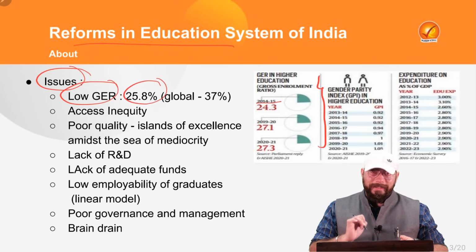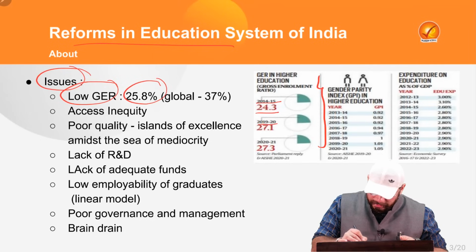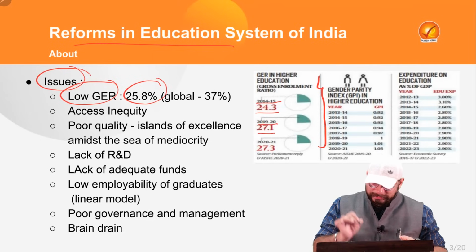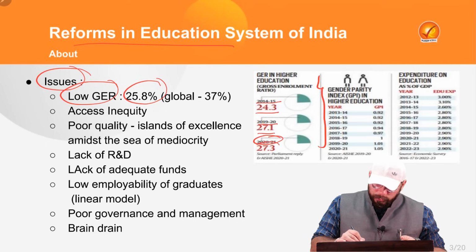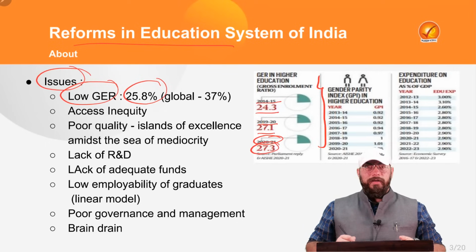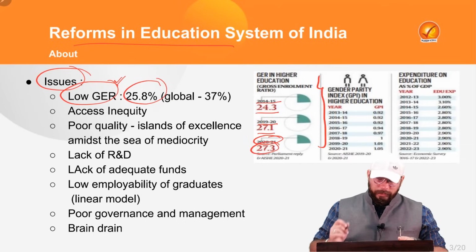In 2014-15, it was close to 24.3%. In 2019-20, it was close to 27.1%. In 2020-2021, it is close to 27.3%. So gross enrollment ratio in higher education system of India is very, very low.